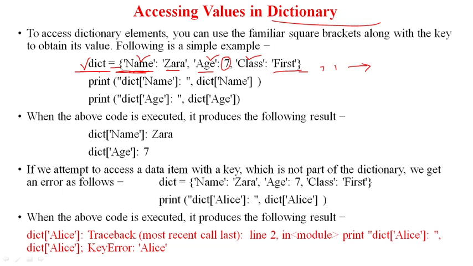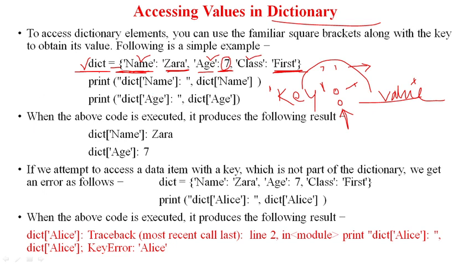It is fixed. And if there is a string, it must be in single quotes, but other types of data do not require single quotes. So let me be very clear. Keys are always written inside the quotes. Values may or may not be written inside the quotes; that depends on the type of data. If the value is a string, then it should be given quotes. If it's not a string, then there is no need for quotes on the value. But the key must always be in quotes. And after the key you must put a colon, so that we can make the key-value pair.